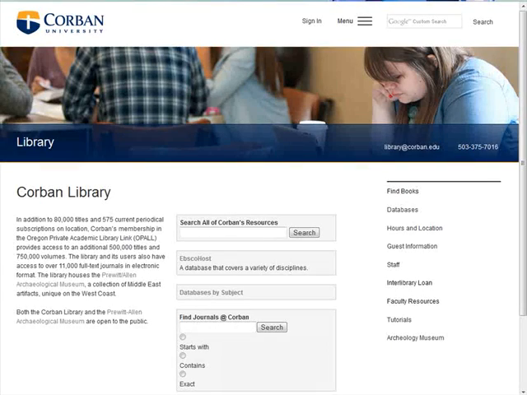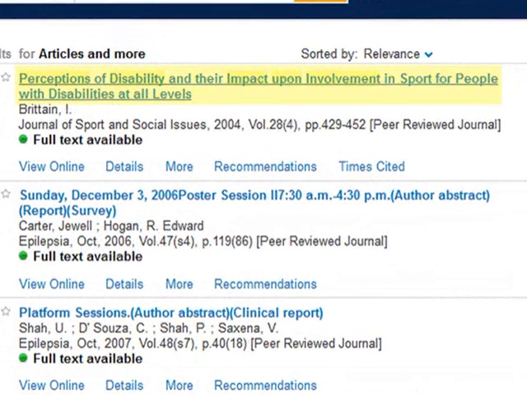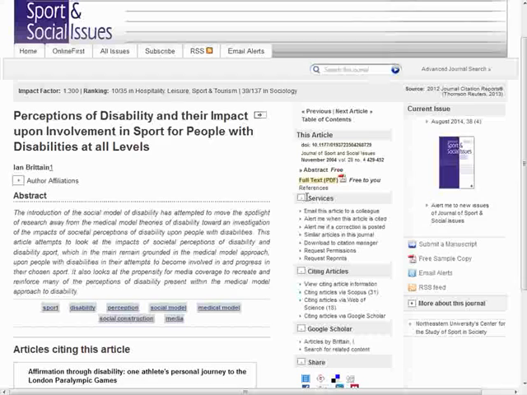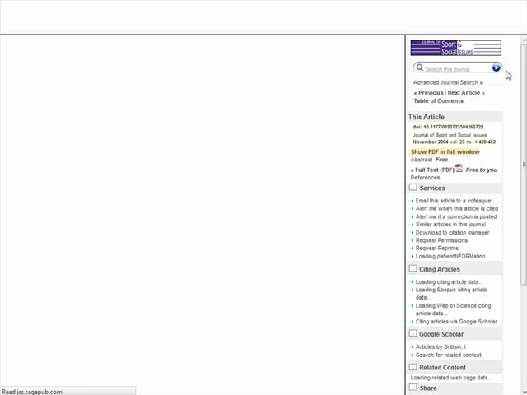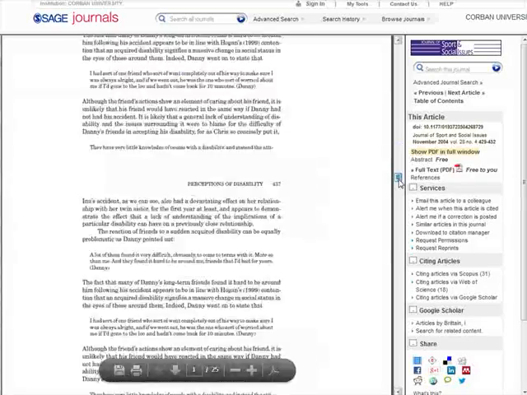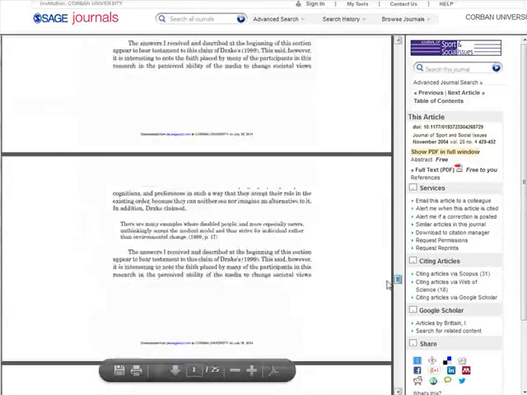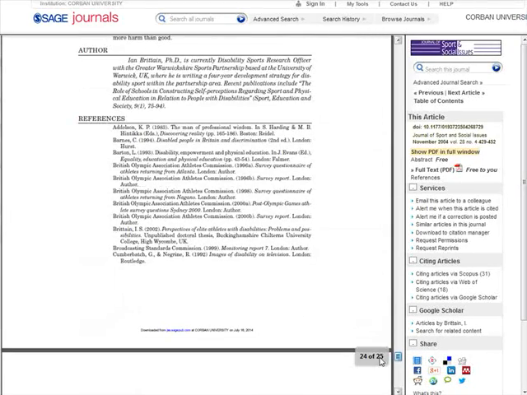What else can we do to find more? Let's go back to the article. It was entitled Perceptions of Disability and Their Impact Upon Involvement in Sports for people with disabilities at all levels. If we open up the article, we can scroll down to the bibliography. The bibliography may provide us with some other articles that will assist our research. If you find an article in this bibliography and you know the exact name of the article you're looking for, CorbanSearch can provide the article if Corban University has access to it.